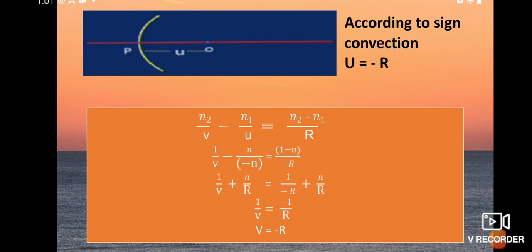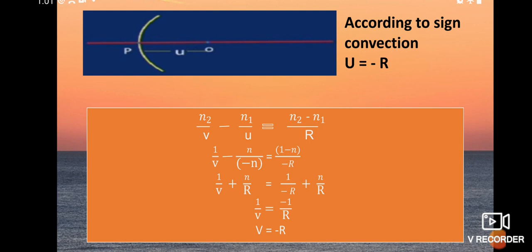Now 1 by v plus n by r, minus into minus is plus, is equal to 1 by minus r plus n by r. Okay students, by cancelling the n by r terms on both sides, we get 1 by v is equal to 1 by minus r.